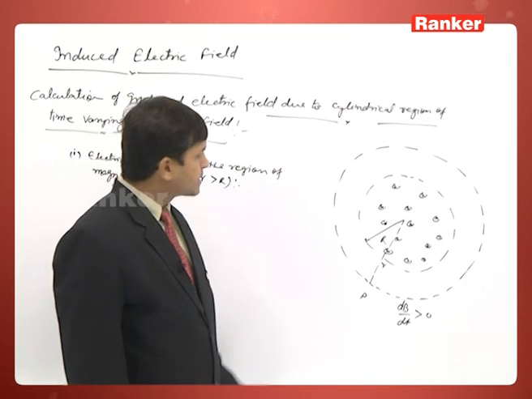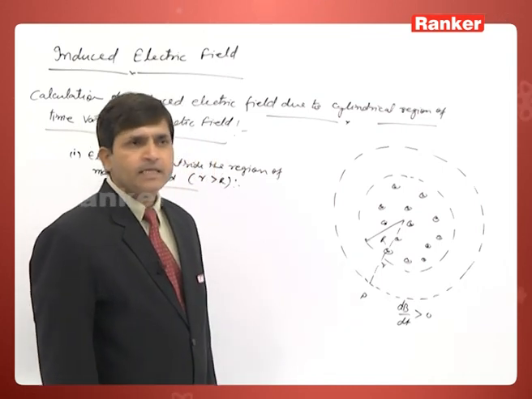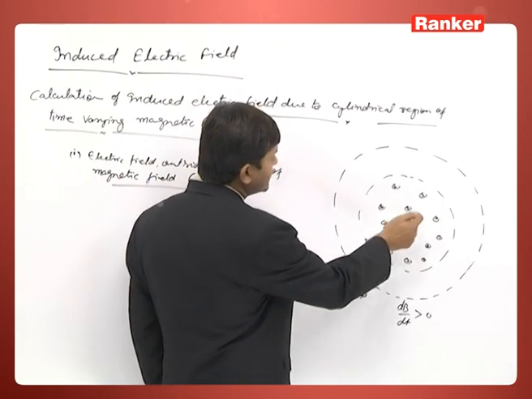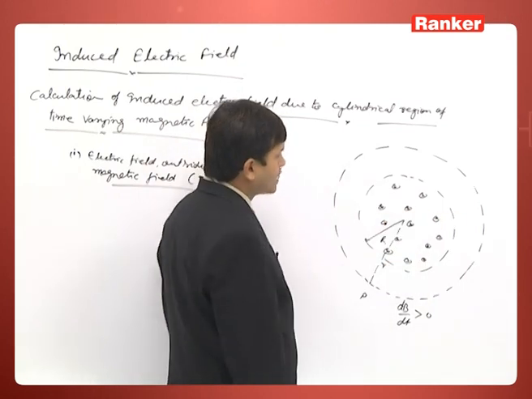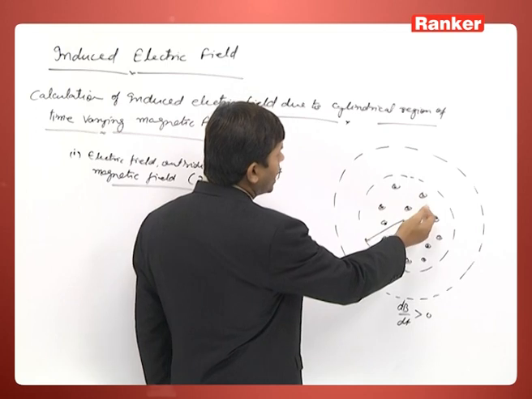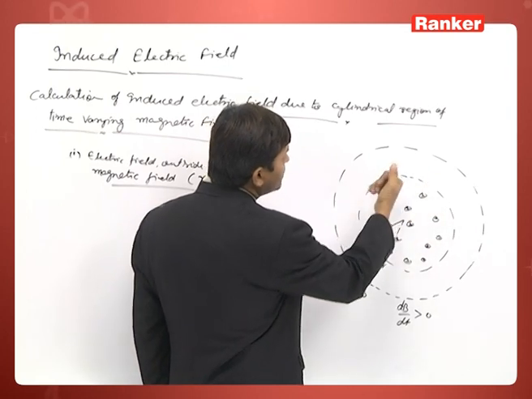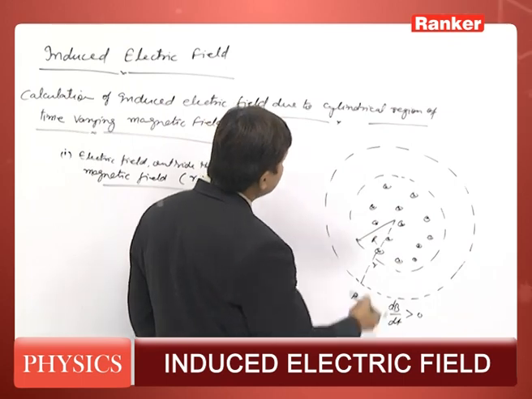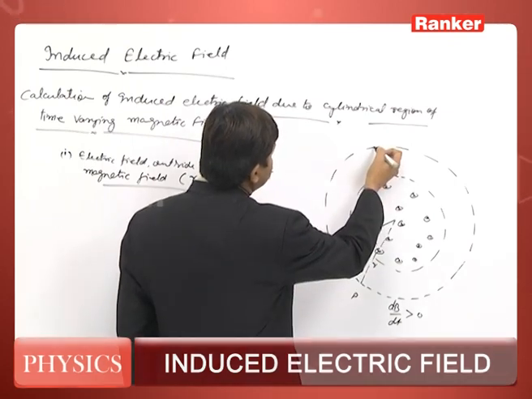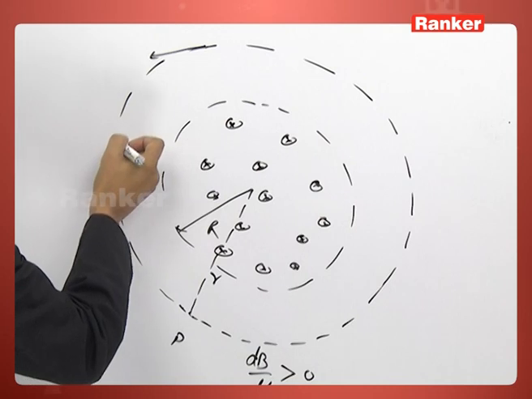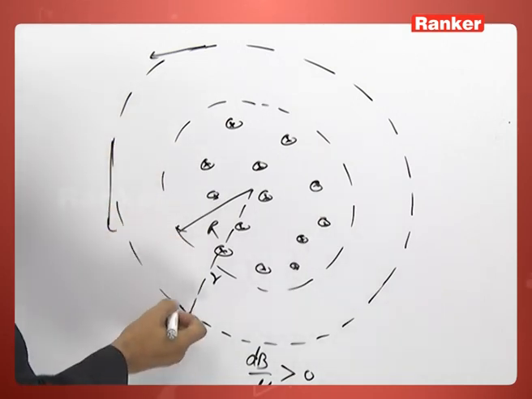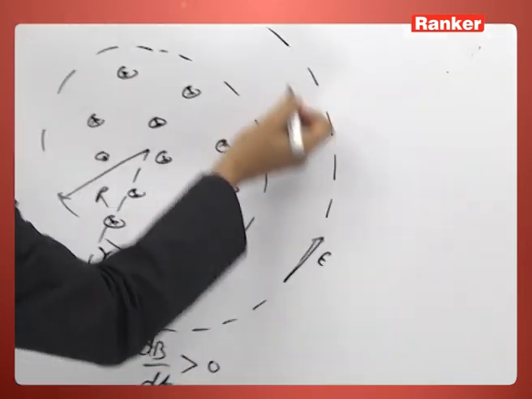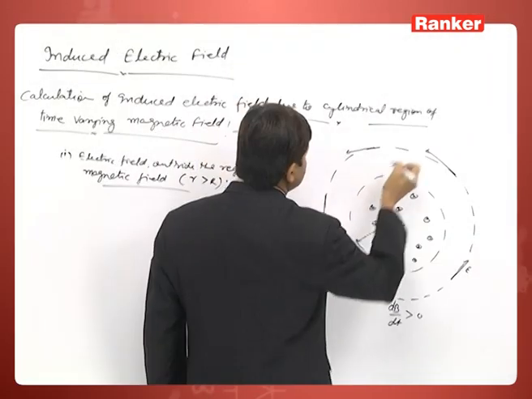So the current direction will be such that it tries to decrease the flux. Flux can be decreased by decreasing the magnetic field here, so the induced magnetic field should be in the outward direction. For outward direction, the current in the loop will be anti-clockwise, and the direction of current and direction of electric field will be in the same sense. So the electric field will be in this direction E.